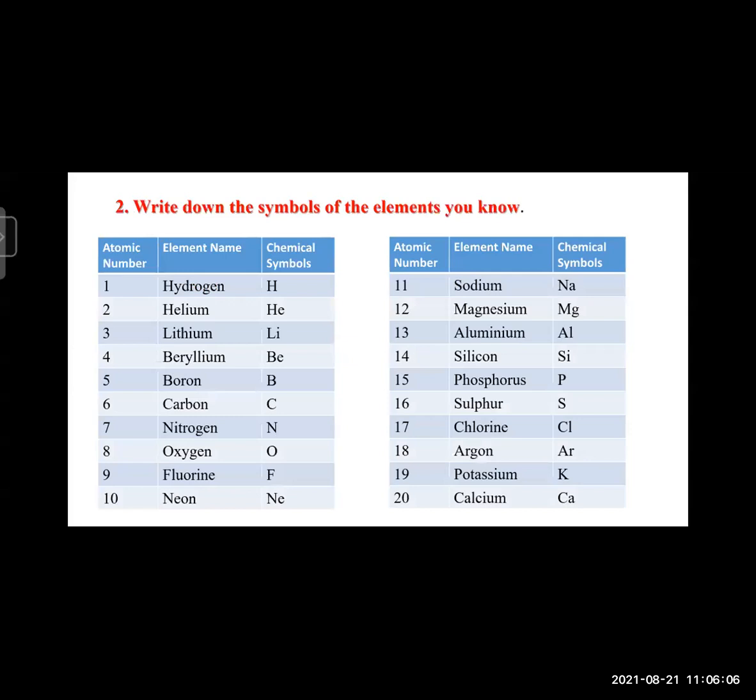Now, according to IUPAC nomenclature, the elements are given chemical symbols: hydrogen H, helium He, lithium Li, beryllium Be, boron B, carbon capital C, nitrogen capital N, oxygen capital O, fluorine capital F, neon capital N small e.